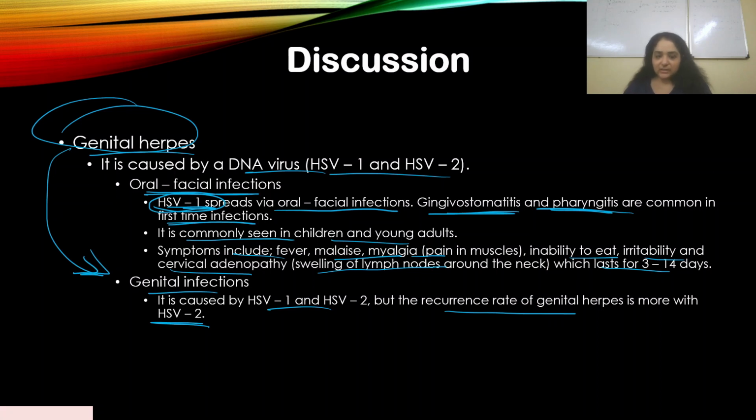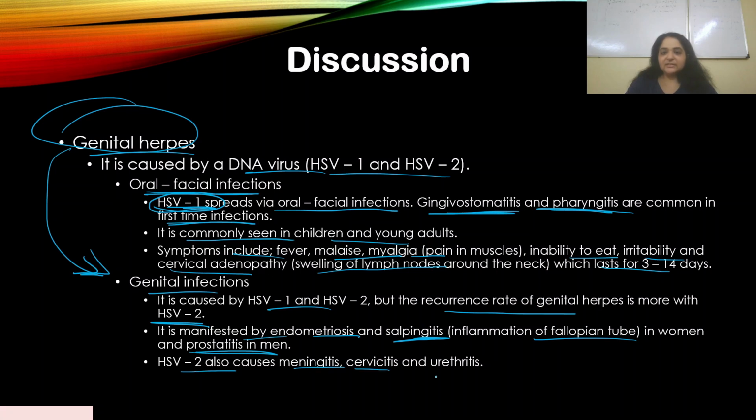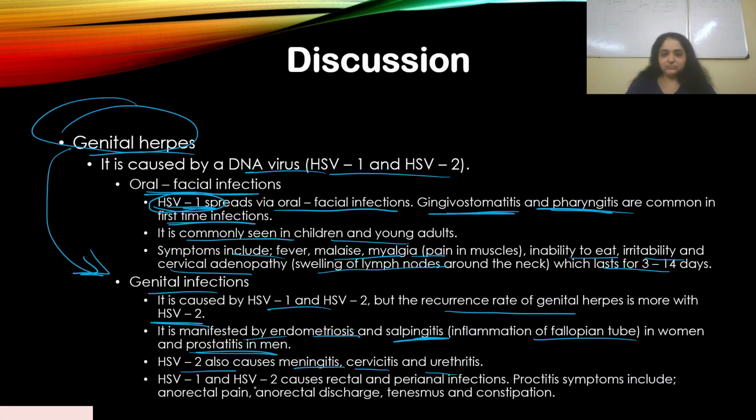Okay, in the case of genital herpes, it is manifested by endometriosis and salpingitis. Salpingitis is inflammation of the fallopian tube in women, and prostatitis in men, that's inflammation of the prostate gland. Now, HSV2 also causes meningitis, cervicitis, and urethritis. HSV1 and HSV2 cause rectal and perianal infections. Proctitis symptoms include anorectal pain, anorectal discharge, tenesmus, and constipation. So these are some of the symptoms that are seen and what it causes.